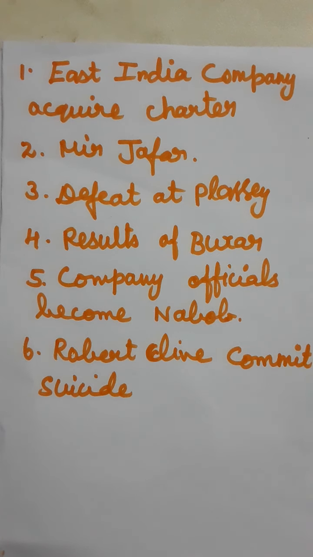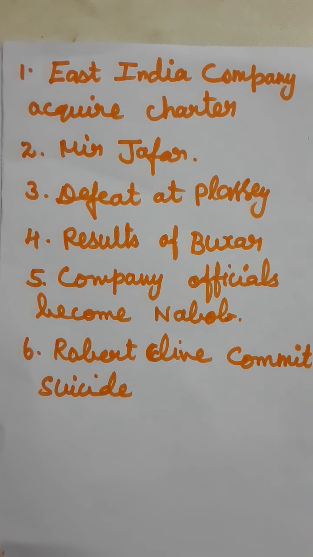Why did Robert Clive commit suicide? This is the last topic. After the defeat in the war, Nawabs were forced to give land and huge amounts of money as personal gifts to company officials. Robert Clive also got huge money from Nawabs.